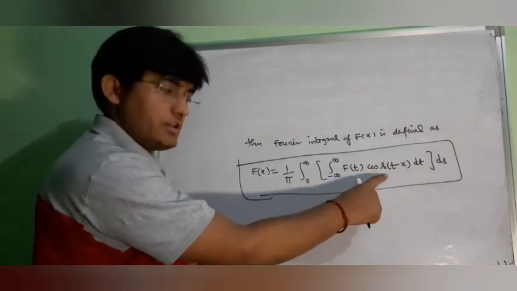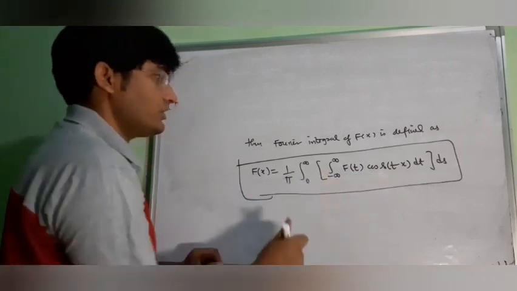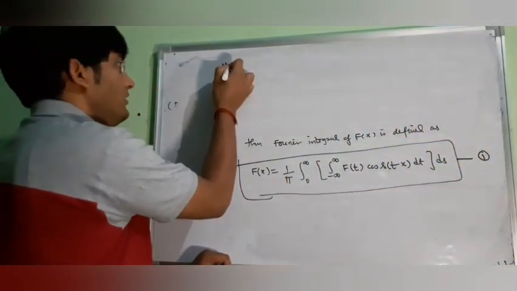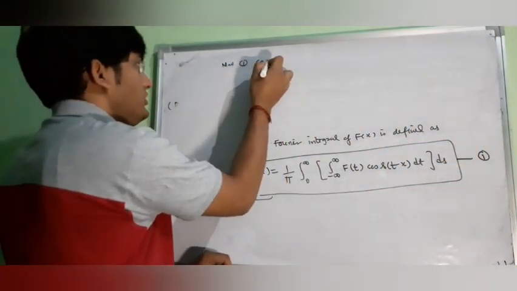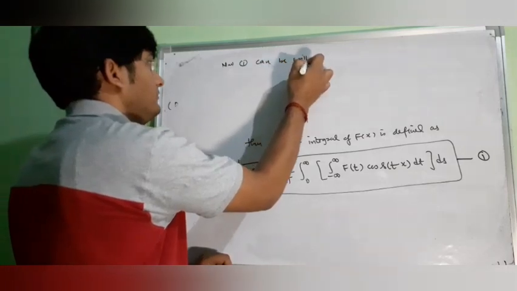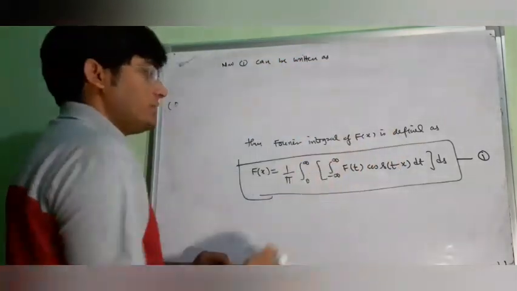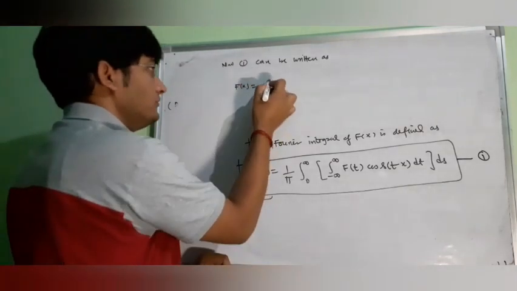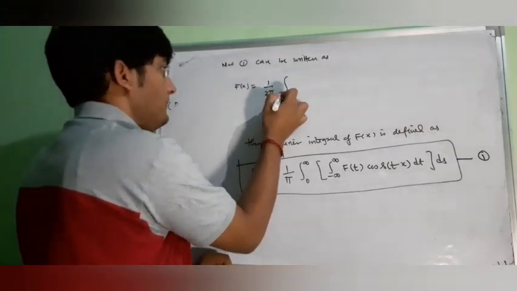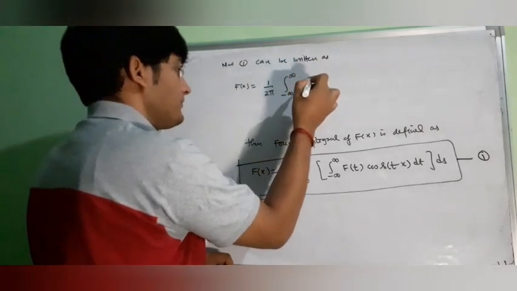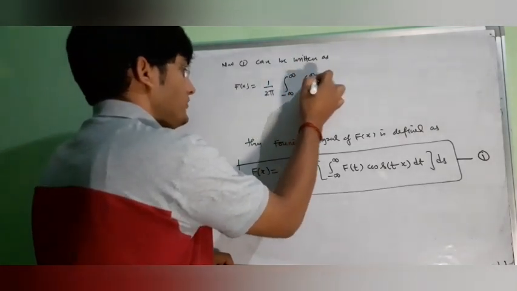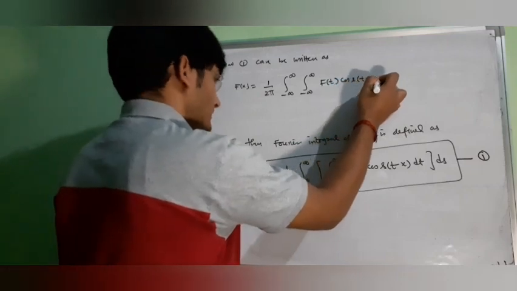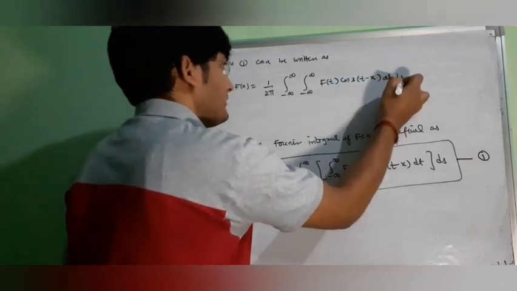Now if this is our even function, then this equation, say it is 1, can be written as F(x) equal to 1 over 2 pi, integral from minus infinity to infinity, then integral from minus infinity to infinity, f(t) cos s(t minus x) dt ds.